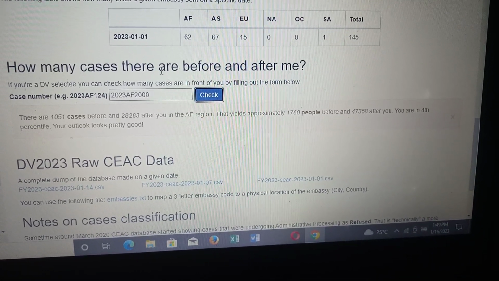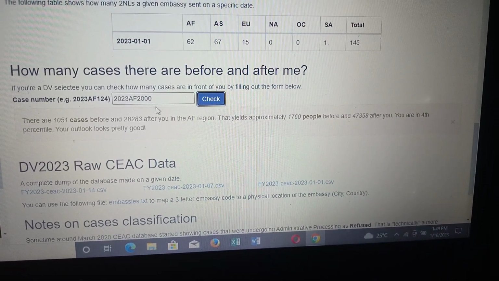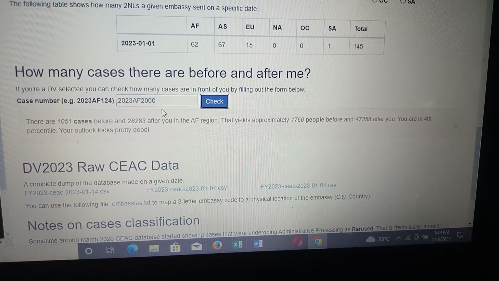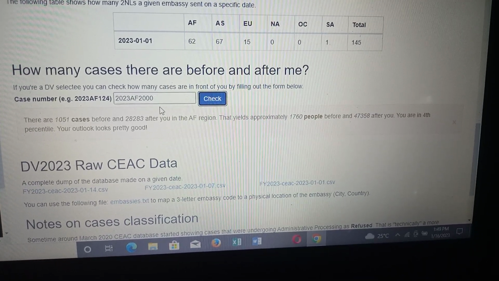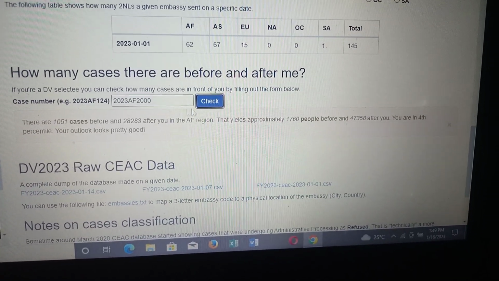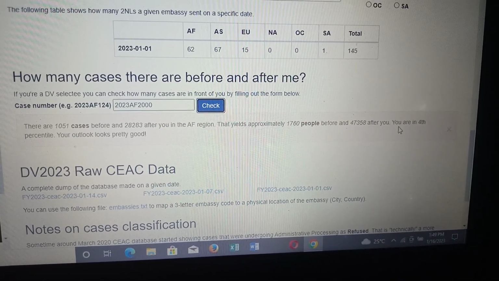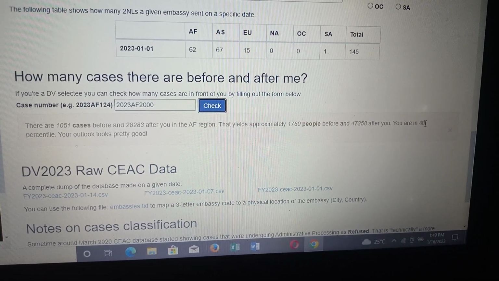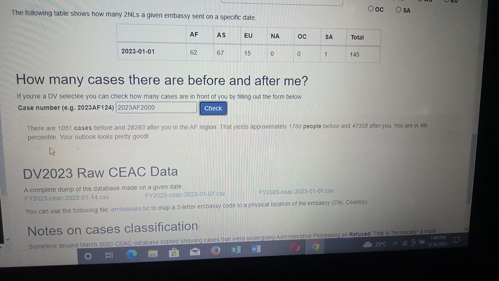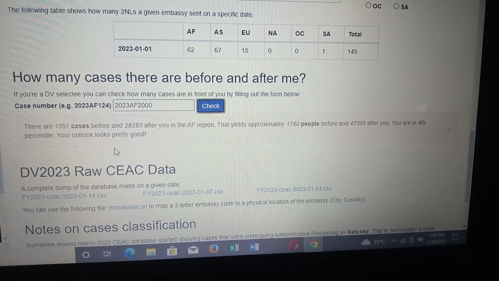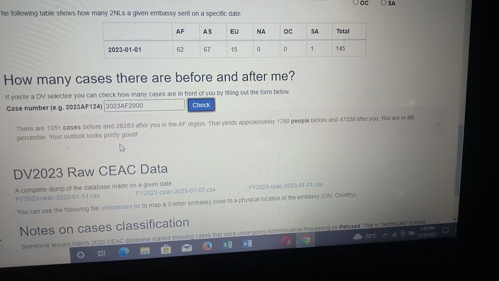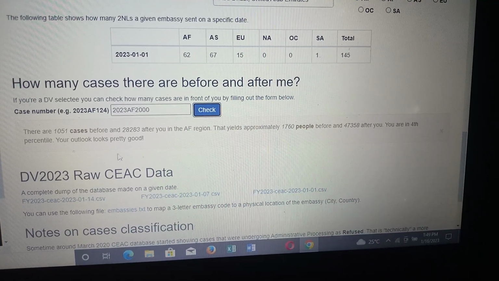So meaning for him to receive his 2NL and go for the interview means 1,760 people have finished their interview. And they continue to say his case number lies in the 4th percentile, which looks pretty good for him to be called for the interview.